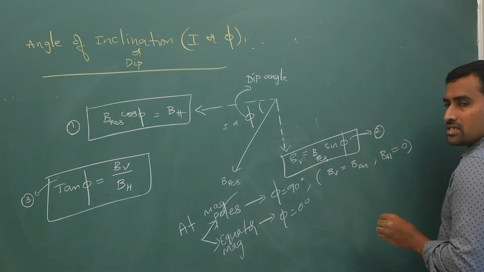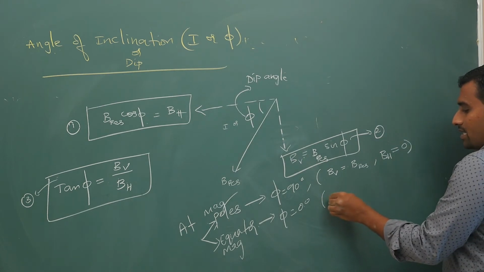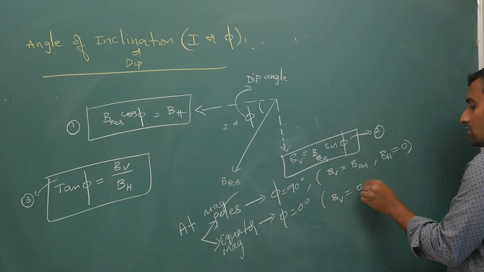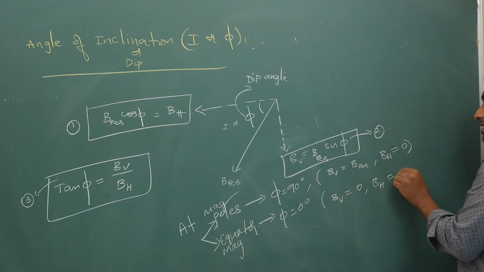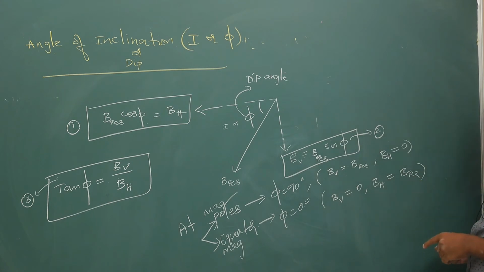Your compass needle will show some random direction at poles. At the equator BV is 0, BH is B resultant, which is pretty obvious. You can substitute the values. Okay, right?